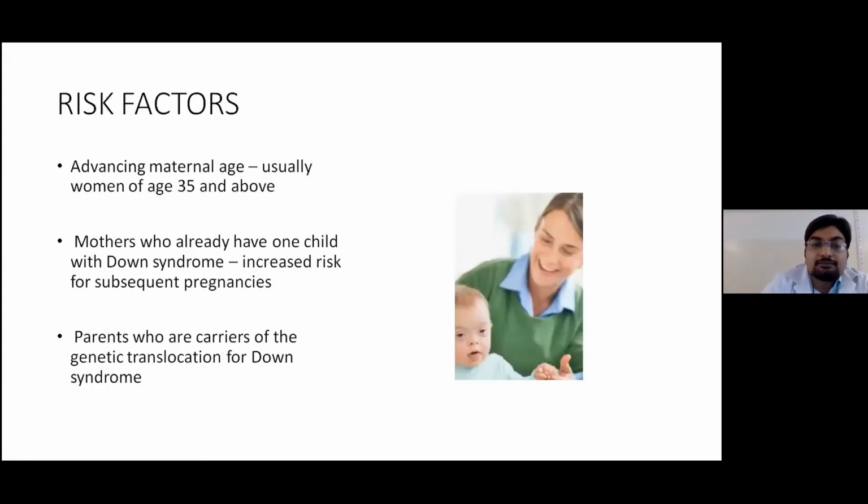Risk factors. Advancing maternal age, usually women of age more than 35. Mothers who already have one child with Down syndrome have an increased risk for subsequent pregnancies. Parents who are carriers of the genetic translocation for Down syndrome.